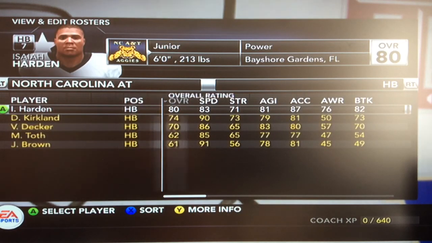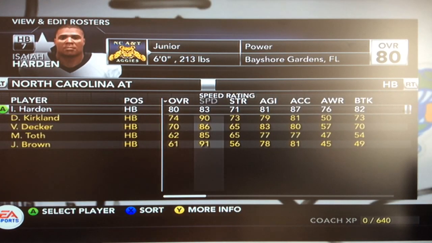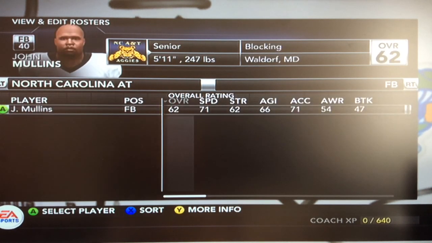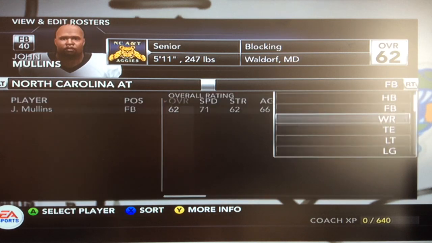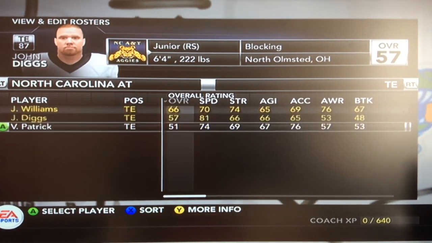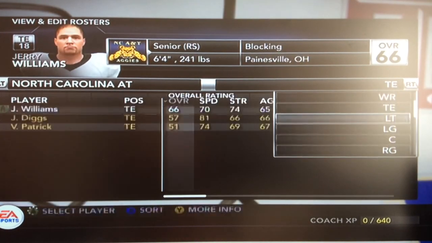Running back, our best player is junior Isaiah Harden. He's pretty slow, but pretty solid. We also have senior Devon Kirkland as his backup. Fullback, we have senior John Mullins. We're going to skip over receiver for right now. Talk about that at the end. Tight end, we have redshirt senior Jerry Williams. Not looking very good at tight end.